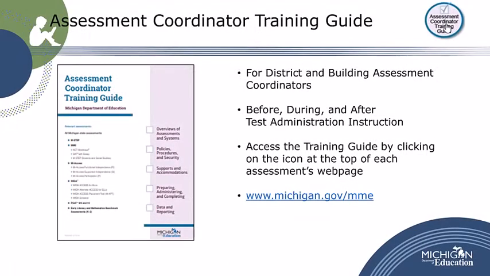There are many resources available for test coordinators. The Assessment Coordinator Training Guide is intended to provide new testing coordinators a detailed overview of the various testing processes and procedures needed to ensure successful assessment administrations. While it does not replace the individual test administration manuals, it is a good resource for both new and returning assessment coordinators and contains a quick reference guide to help you find needed information.